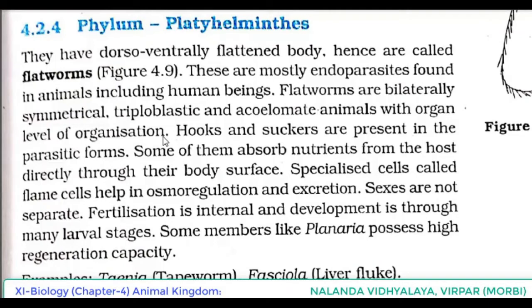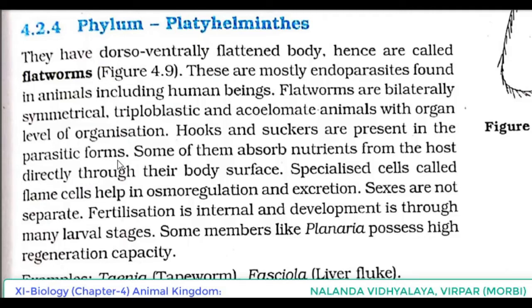Again we have to take a quick revision of the last 3 phyla. In the case of Porifera, the level of organization was cellular level. In the case of Coelenterata and Ctenophora, tissue level of organization. So first time we are discussing organ level of organization, starting from Platyhelminthes. And next characteristic of Platyhelminthes, hooks and suckers are present in the parasitic forms.